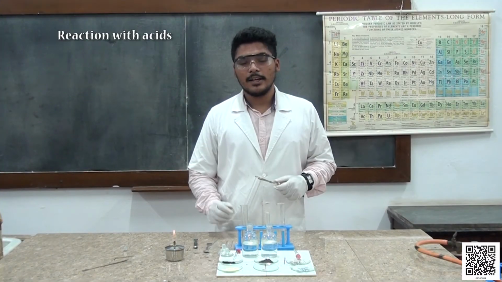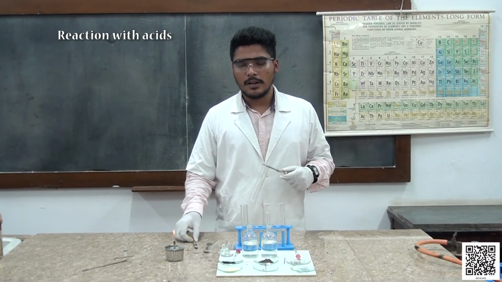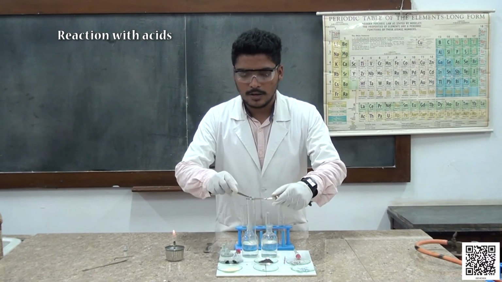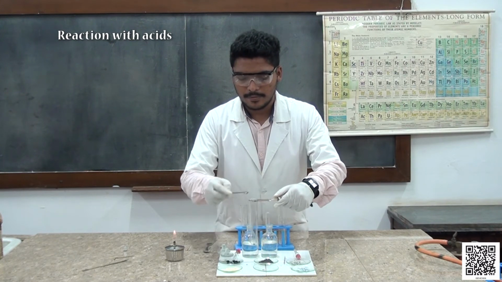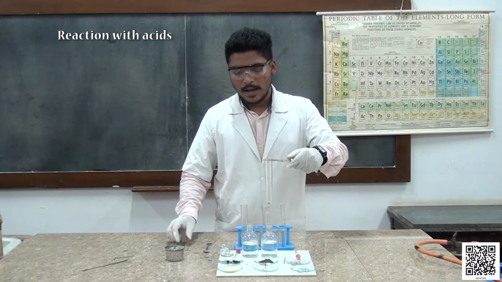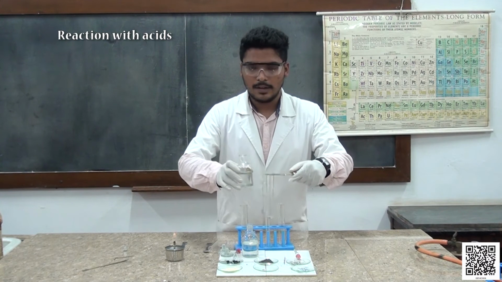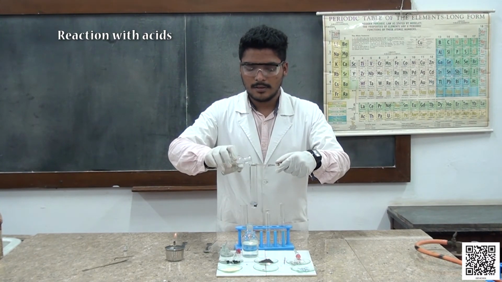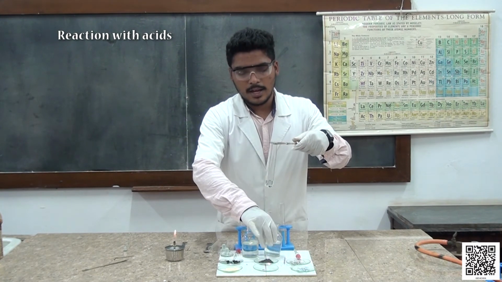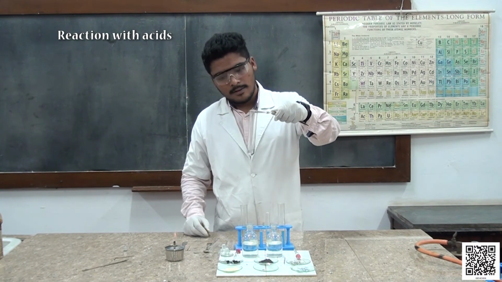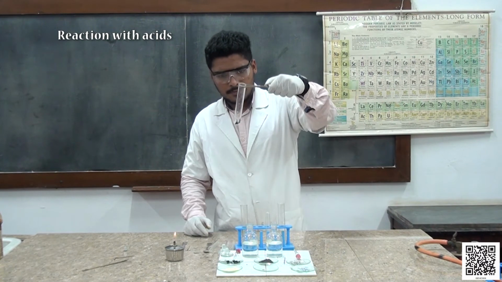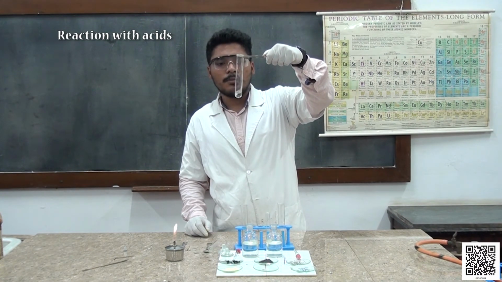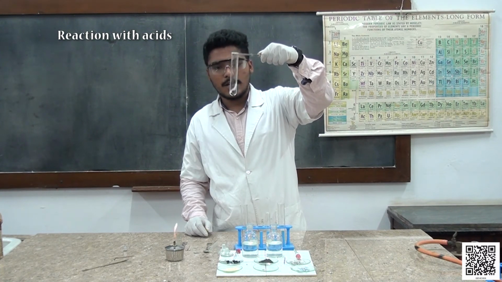Now students, next we are going to test for charcoal. I am taking some amount of charcoal in this boiling tube. Now I am going to add dilute HCl to it. I am shaking it very well and I am not able to observe any visible change in this mixture.